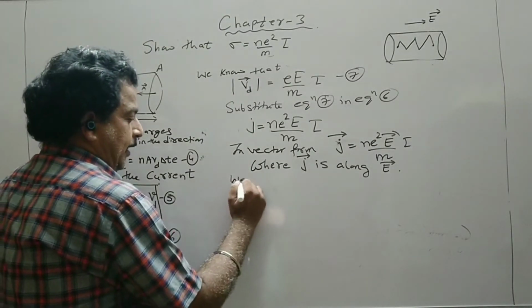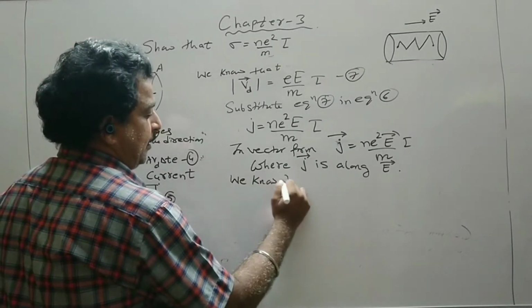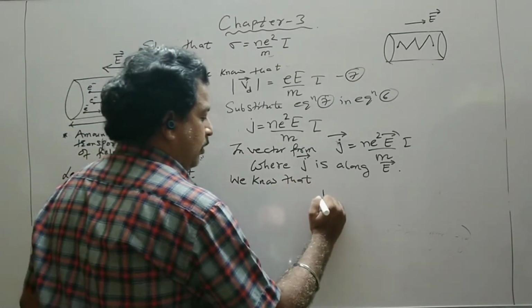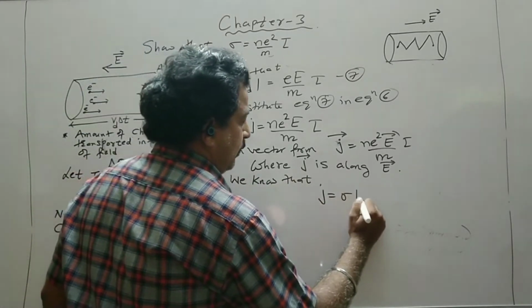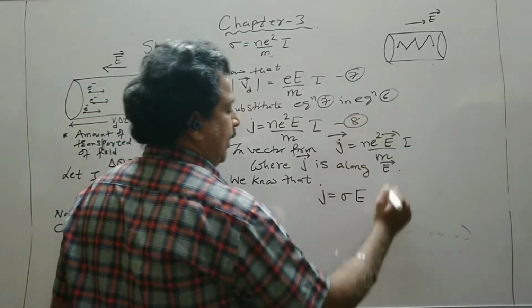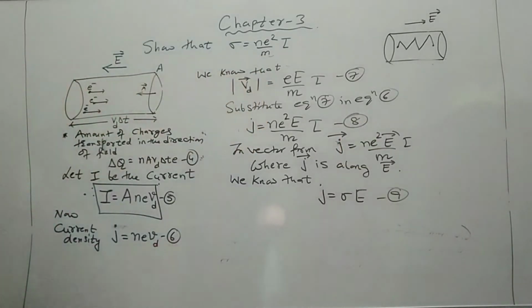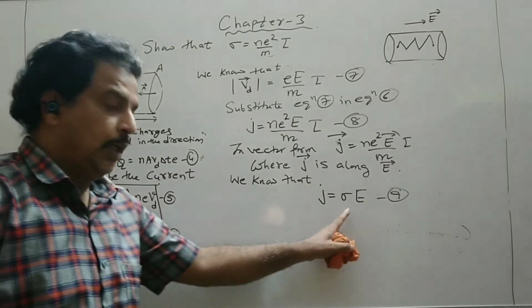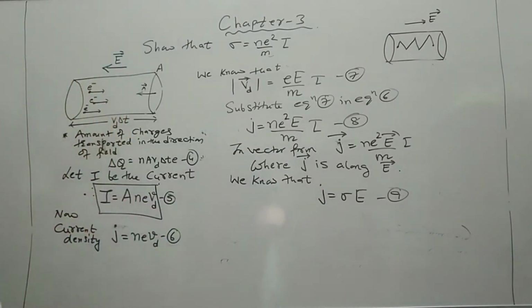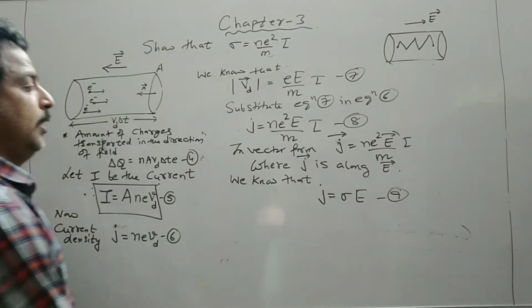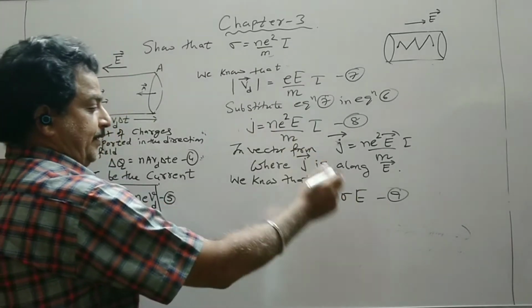Again we know that is a microscopic Ohm's law, J is equal to sigma E. Let this be equation 8, this be equation 9. So that is what we have derived in the previous lecture, that is a microscopic Ohm's law. Clearly I compare this.